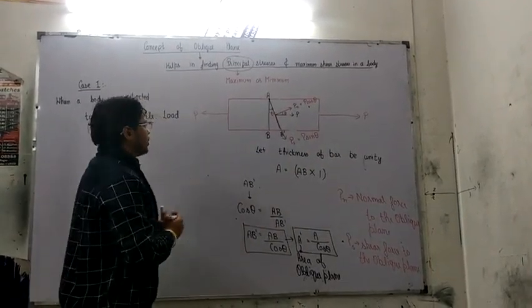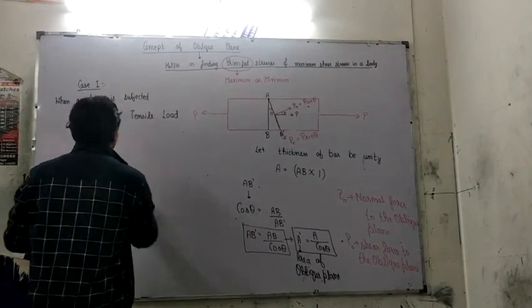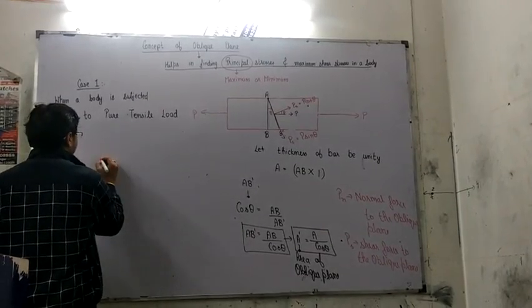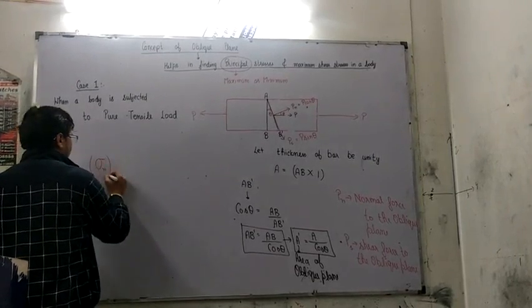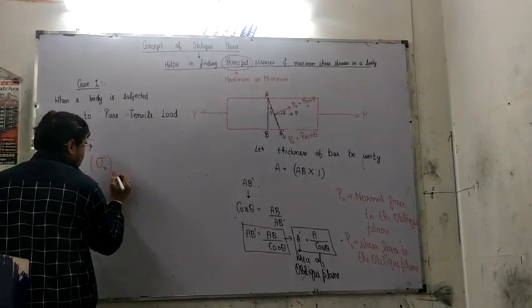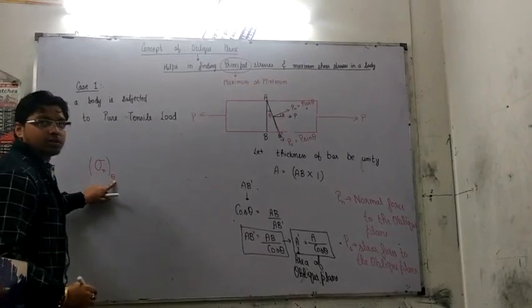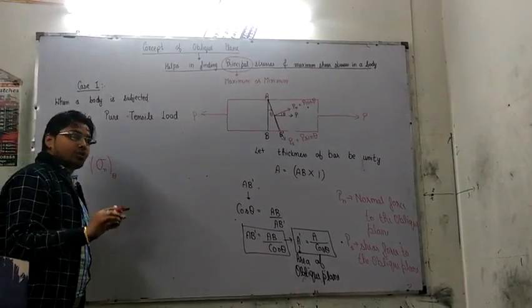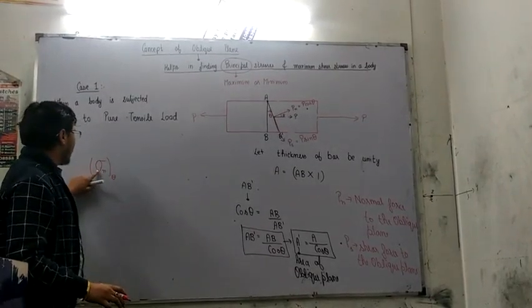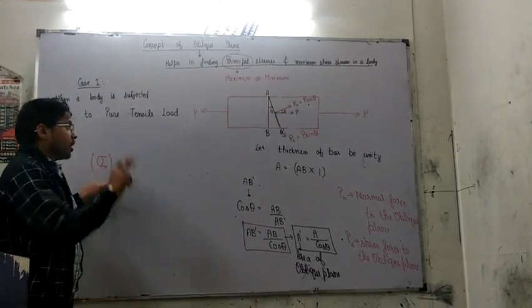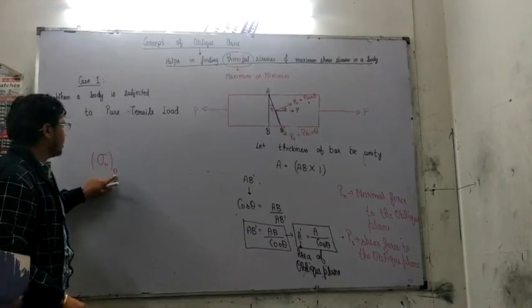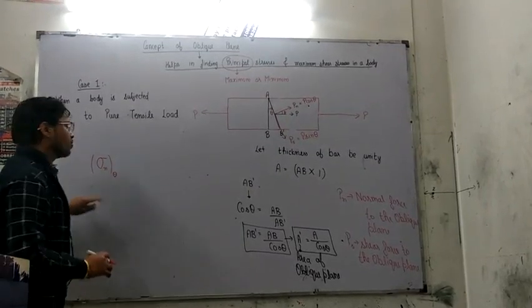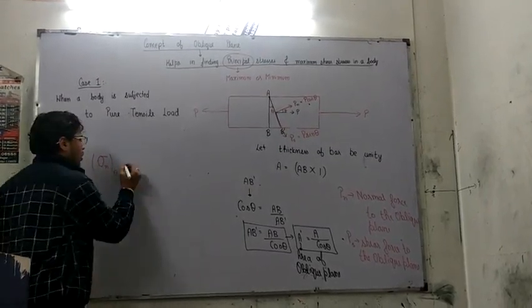After resolving this, we are ready to calculate the normal stress acting on an oblique plane at an angle theta with the cross section. We denoted this as normal stress, but for any oblique plane at angle theta with the area of cross section, you should write theta as a subscript to avoid confusion.